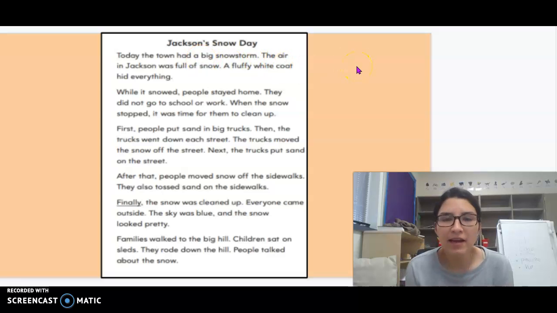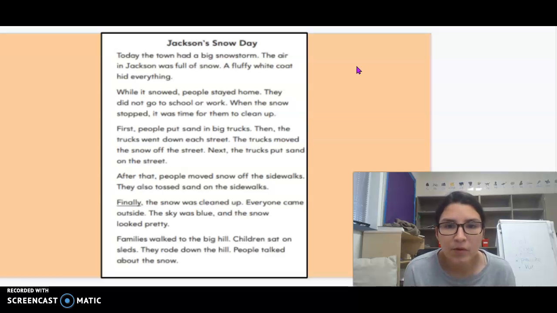Today the town had a big snowstorm. The air in Jackson was full of snow. A fluffy white coat hid everything. While it snowed, people stayed home. They did not go to school or work. When the snow stopped, it was time for them to clean up.